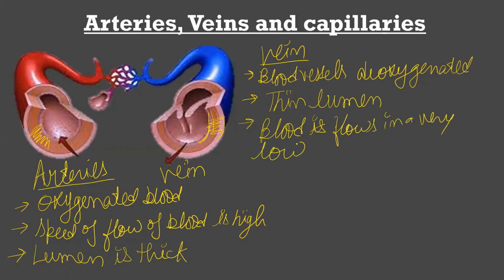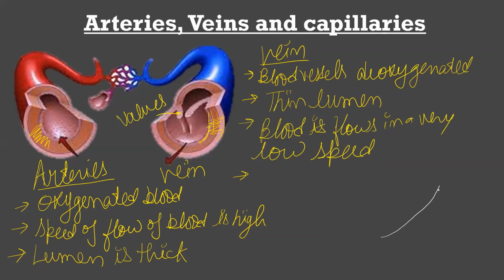Inside the veins, there are some structures known as valves. What will they do? They will prevent the backflow of the blood. In arteries, they are absent.